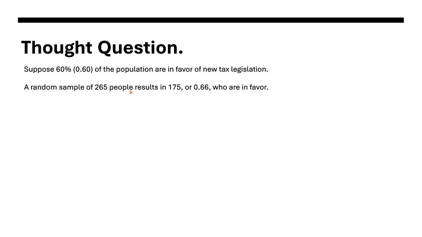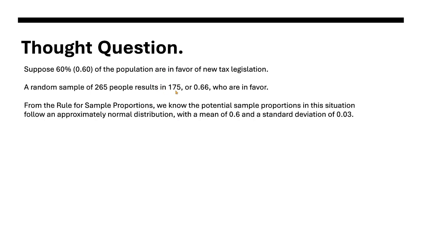Our sample size is 265. The number of successes is 175. So following our rule for sample proportions, we know that in this situation, if we did this over and over again, it would be an approximately normal distribution with a mean of 0.6 and a standard deviation of 0.03, because we figure out that standard deviation using our sample size.